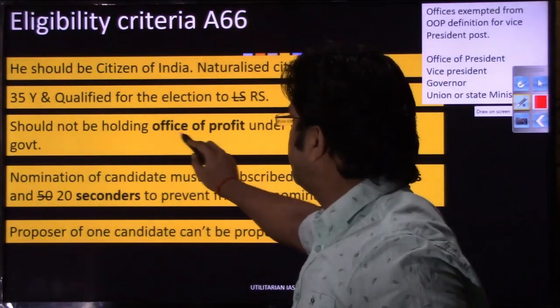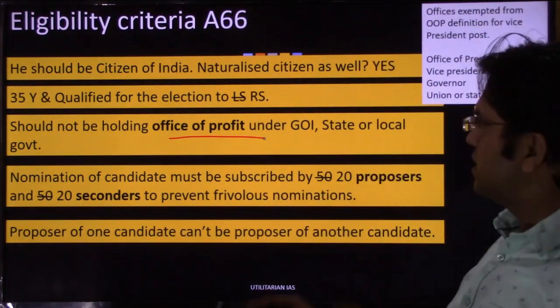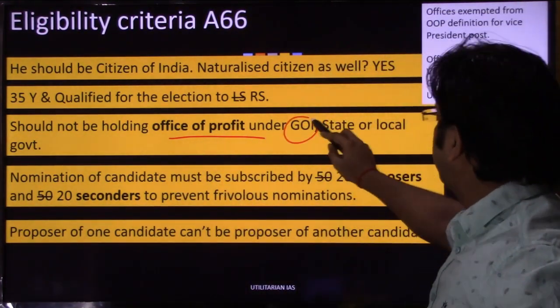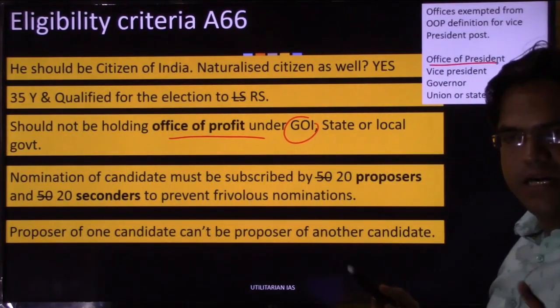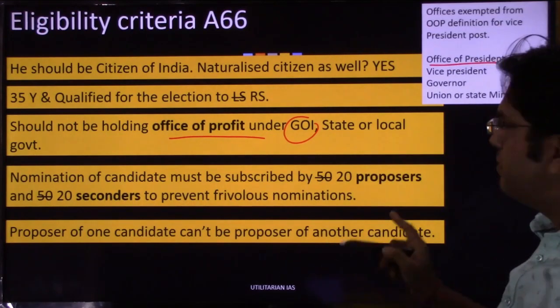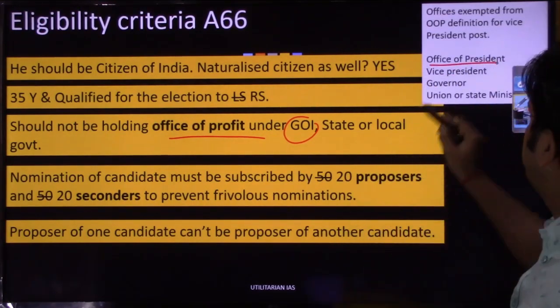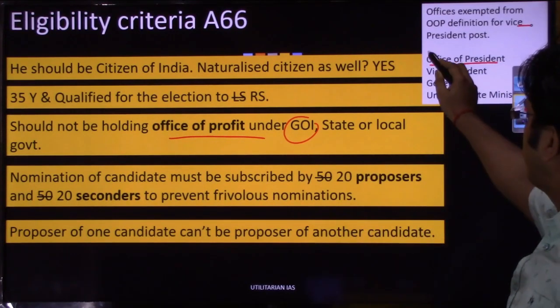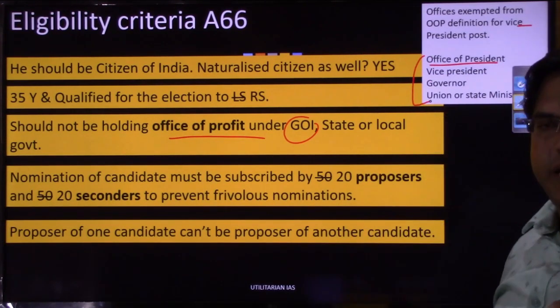This office of profit definition, what did we say? That one should not be holding an office of profit under the government of India, while these offices are under the government of India. So these people may be ineligible, but in the office of profit definition for vice president, it was clearly mentioned that these offices will remain exempted.